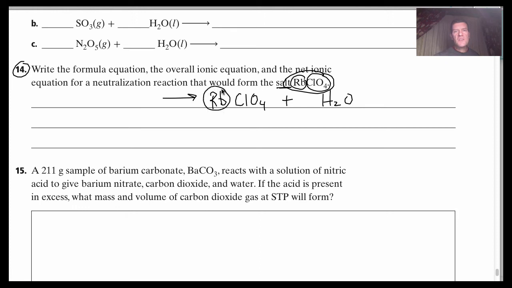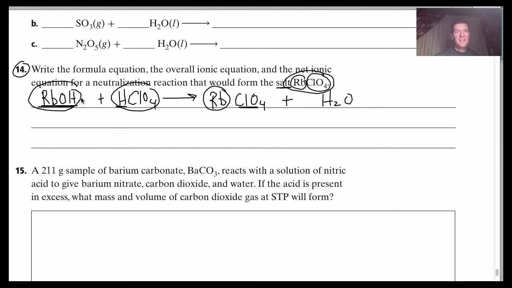The Rb is the metal part of my base, and the ClO4 is the nonmetal part of my acid. And that's it. That's how easy it is. The metal goes with the OH, the polyatomic nonmetal goes with H, and there you've got your base and your acid.